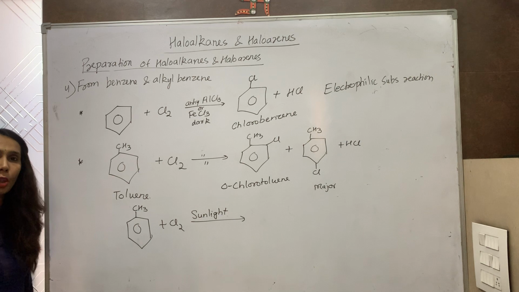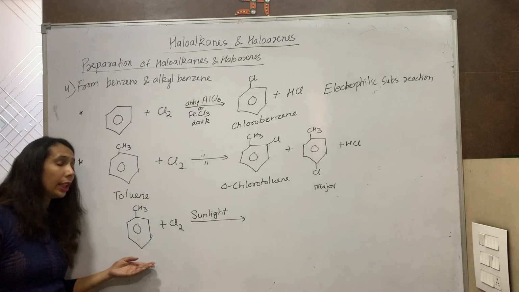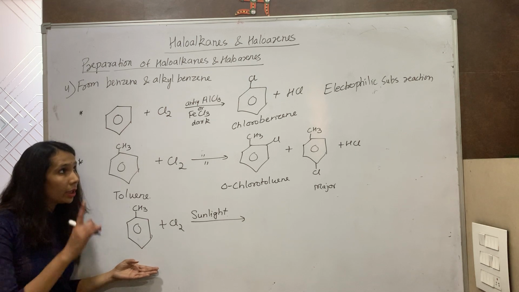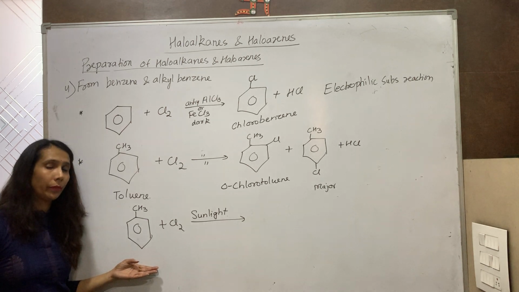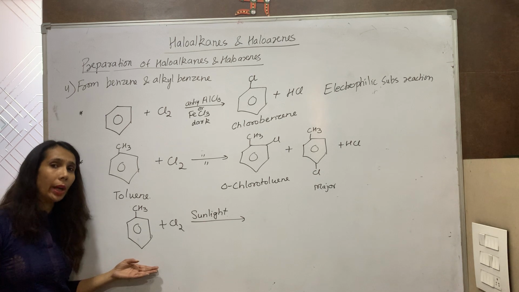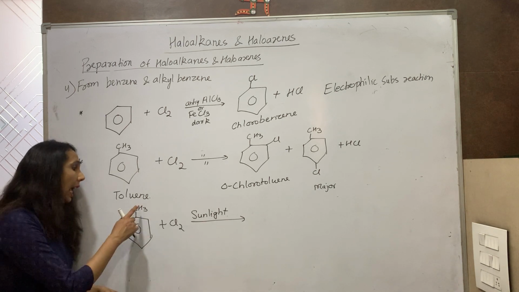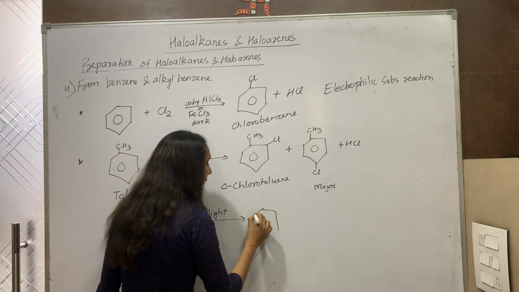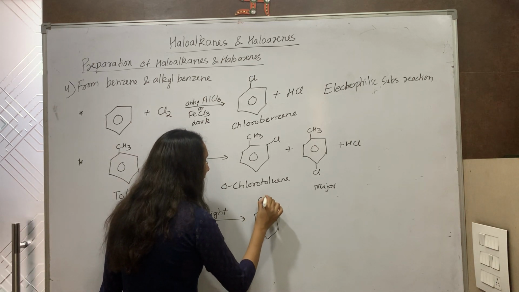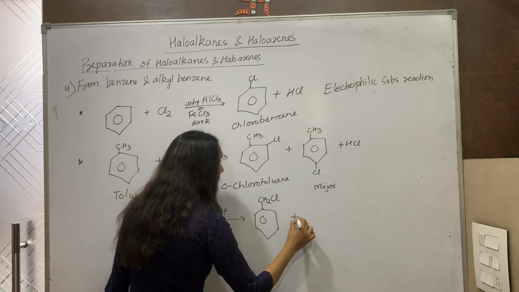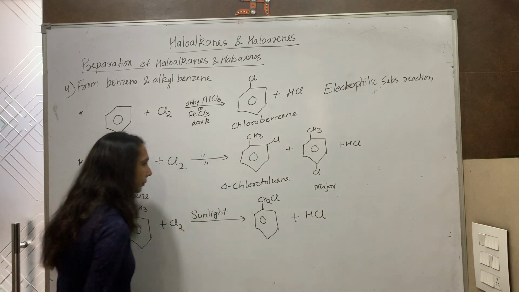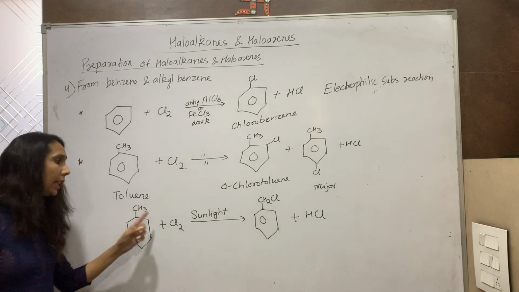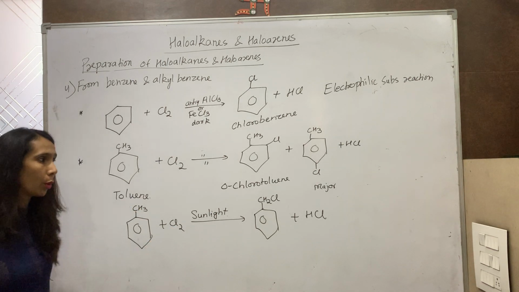If we do it in the presence of sunlight, then it undergoes free radical halogenation. There is no electrophilic substitution. What is it? Free radical halogenation. And the hydrogen of the alkyl group is replaced by chlorine, CH2Cl plus HCl. The hydrogen not of the benzene ring but of the alkyl group is replaced by halogen.